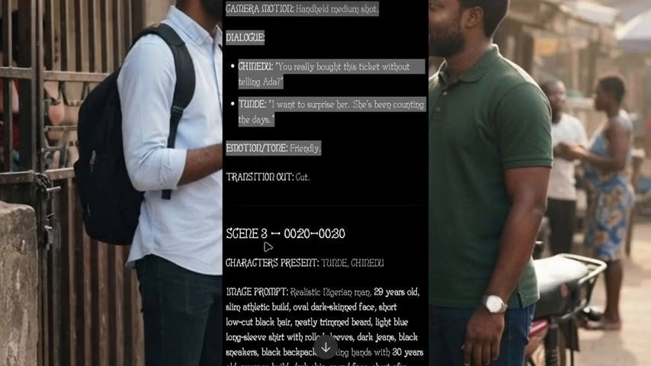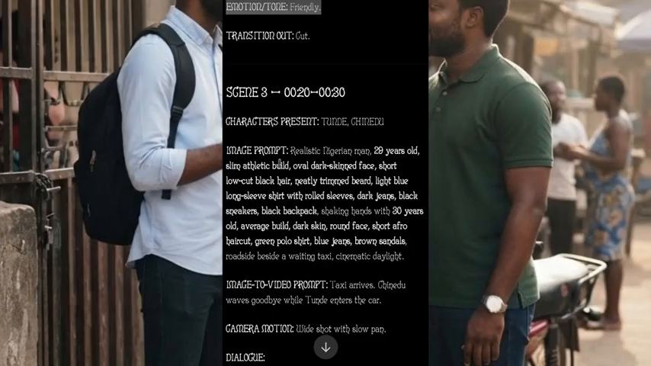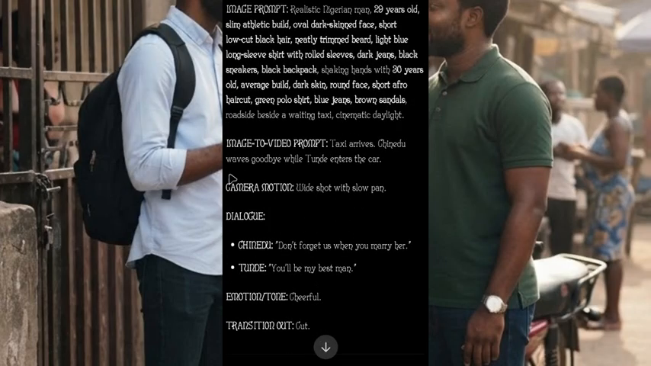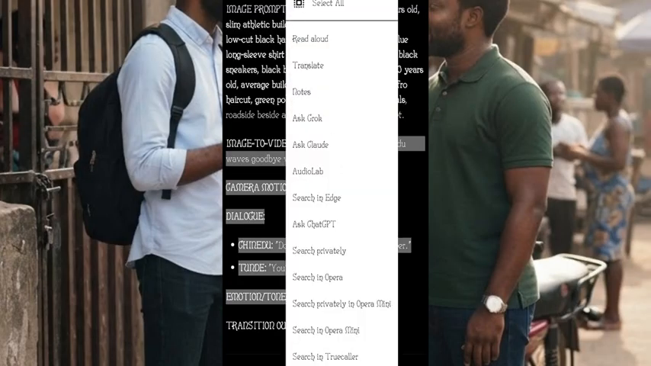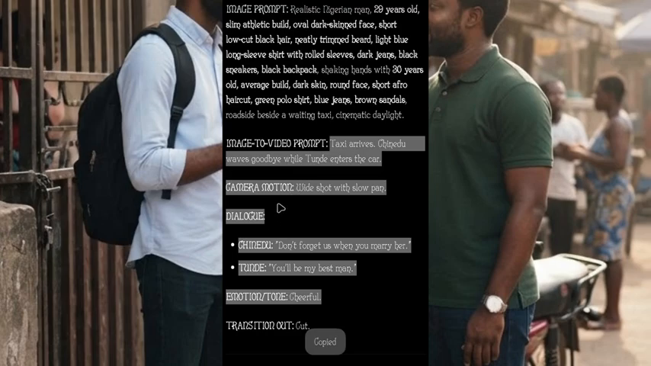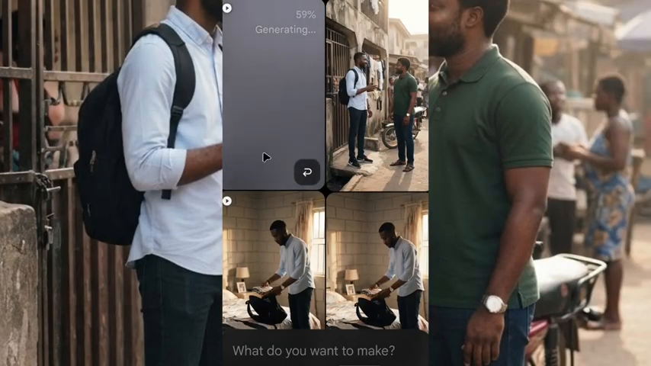Now, coming down to scene 3, you are going to see where I say image prompt. It's still Tunde and Chinedu again. If you have two characters like this again, Tunde and Chinedu, all you just need to do, just come to image prompt, you copy like this, you copied, and after you copied the image to video prompt, you come back to Flow AI. Now it is still generating this one.